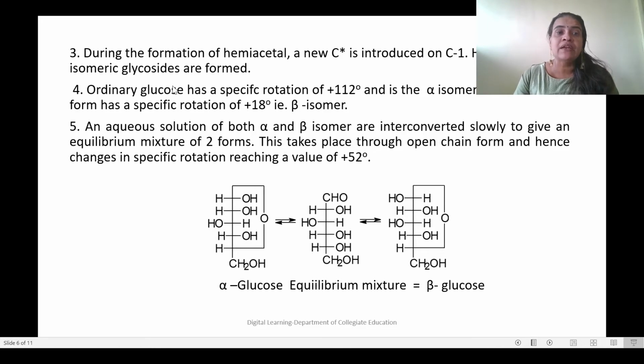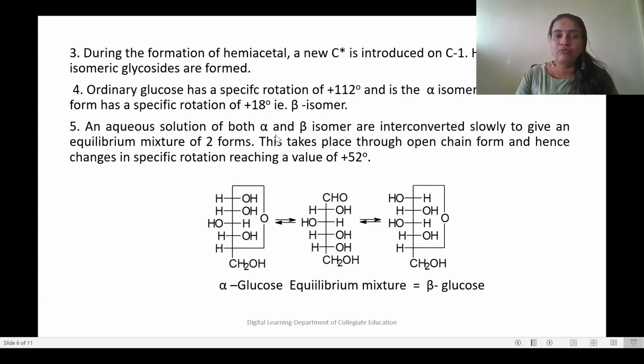Hence, two isomeric glycosides are formed, and they are alpha glucose and beta glucose. Ordinary glucose has a specific rotation of plus 112 degrees, and that is the alpha isomer, while the other form has a specific rotation of plus 18 degrees. So alpha has a specific rotation of plus 112 degrees, whereas beta has a specific rotation of plus 18 degrees.